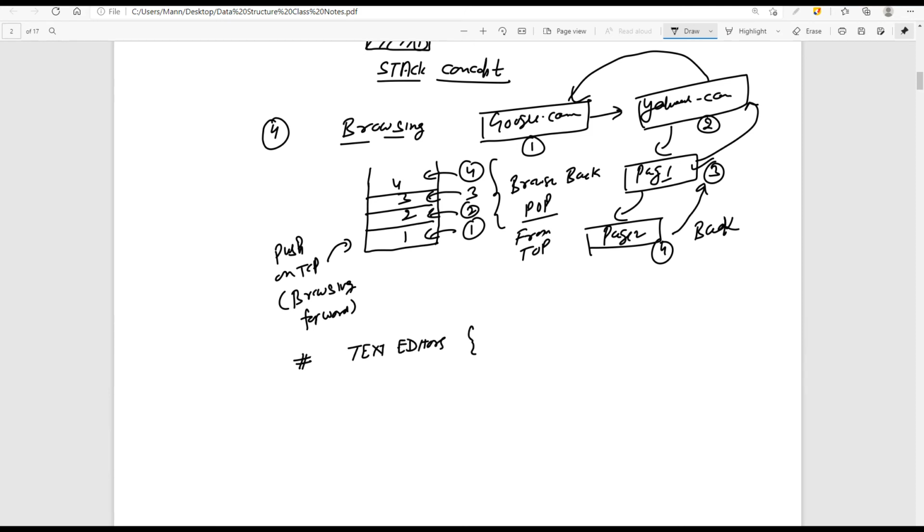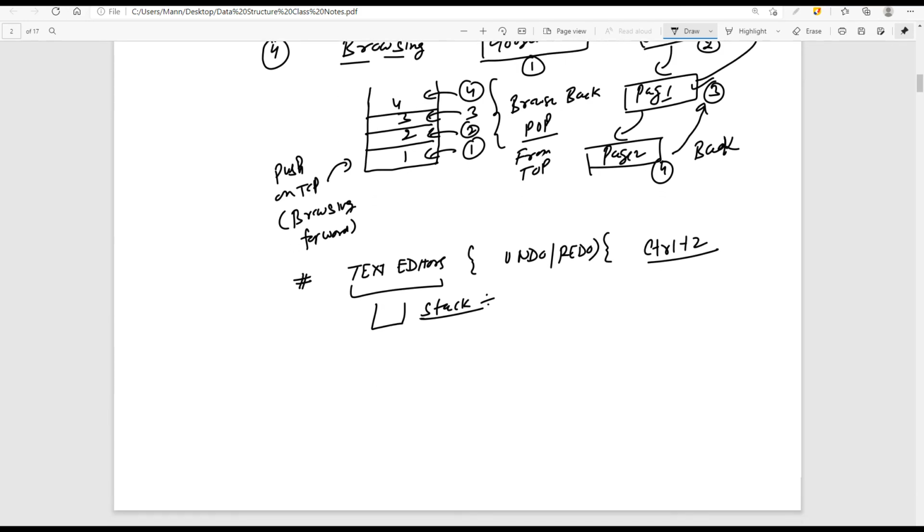Okay, in most of the Microsoft Word also, or whatever kind of text editors you have, there is an undo and redo operation. Control Z. So this is also a kind of stack operation. The implementation of this particular text editor is using the concept of the stacks.